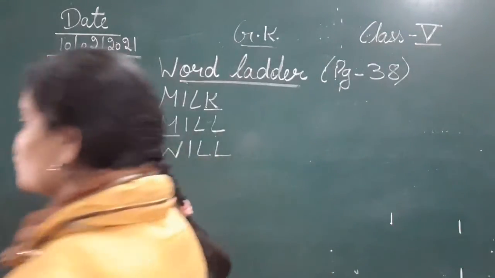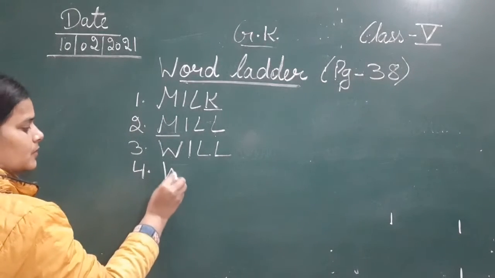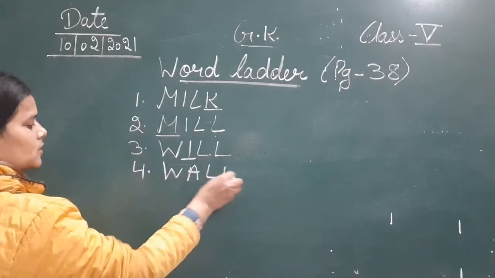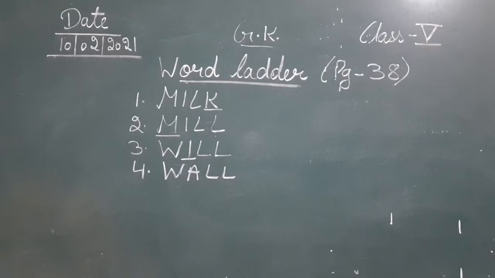So to change will into wall, W will be the same, I will change into A, and both L stay. That became wall, WALL, wall.